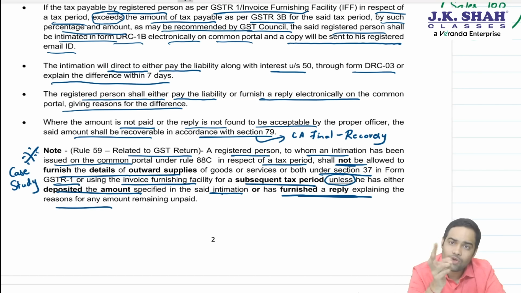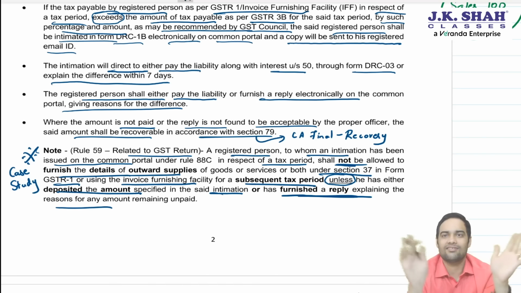1. If you have not filed GSTR1 for May, you can't file it for June. Second, if you have not filed GSTR3B for May, you can't file GSTR1 of June. If you have not filed 3B for the quarter, if you are under QRMP, then you cannot file GSTR1 for the next subsequent month. And the last case, which has now been added: if you have received an intimation of difference but you have still not paid it and not replied to it, then again GSTR1 cannot be filed.